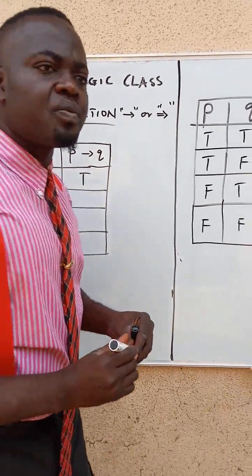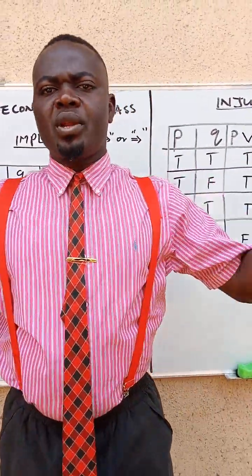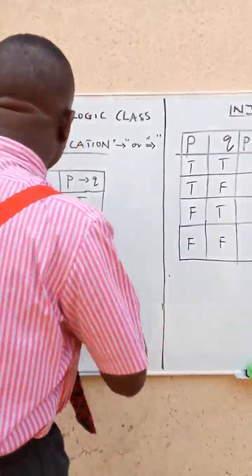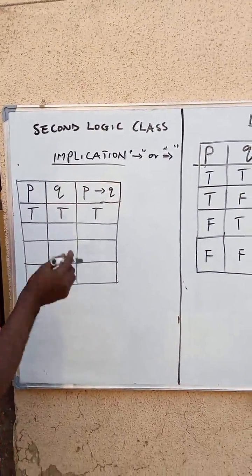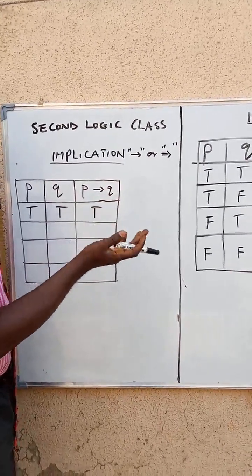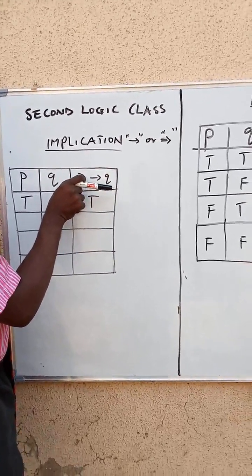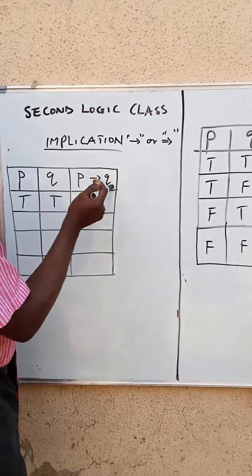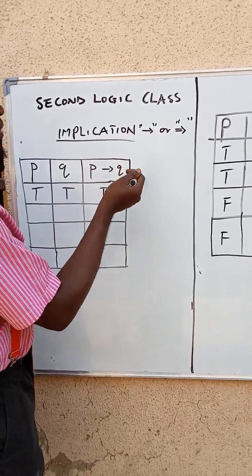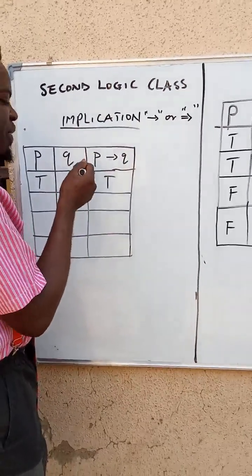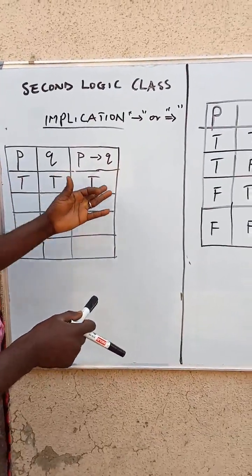Let me give an example. If you take first position, I'll give you 1 million. You took first position, I kept to my promise, and I gave you 1 million. That means it's true. P is the hypothesis, the antecedent, and Q is the solution. P implies Q. P is sufficient for Q. Q depends on P. So you took first position, I gave you 1 million, is true.